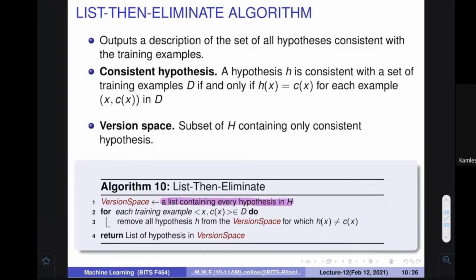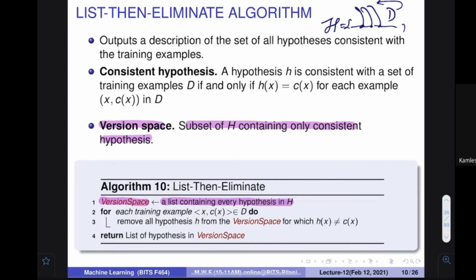Start karo. I mean, just now we have told about a new word that is called the version space. What is version space? All the hypotheses that are actually consistent with my data. So my data is given to you. Lot of hypotheses are there in our hypothesis space. I am going to pick those hypotheses which are actually correct with my data. With respect to my data, they are consistent.